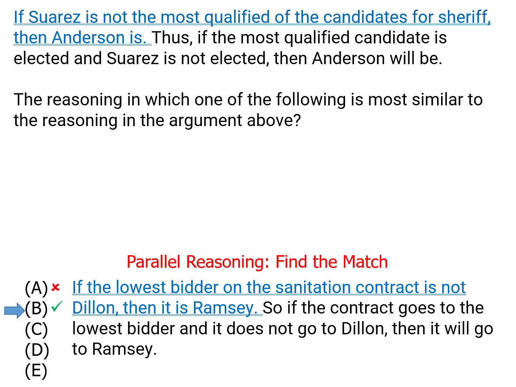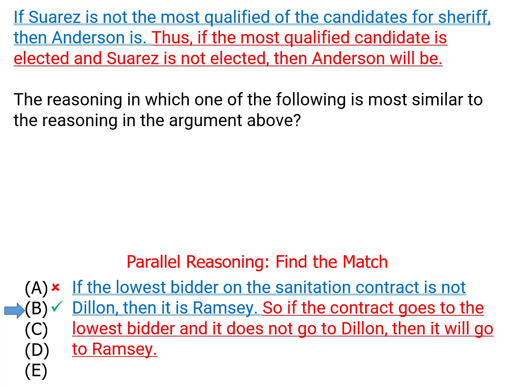This one has the, if it doesn't go to one person and it still goes to someone who's one of those candidates, then it's going to go to the other one, which we also had in the original. So this argument does have the same structure as the original argument. It is our answer. Let's see what's wrong with the other answer choices.